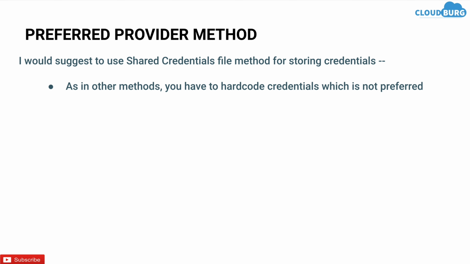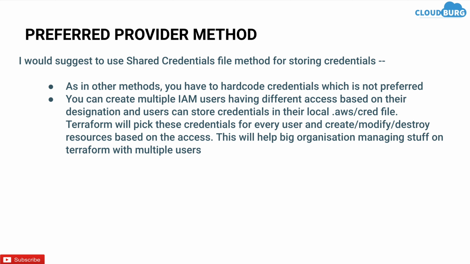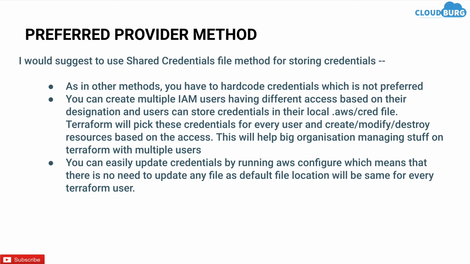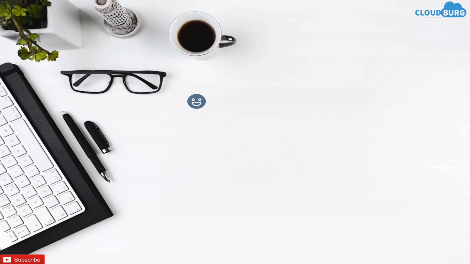So why the shared credential method? As in other methods, you have to hardcode credentials, which is not preferred. You can create multiple IAM users having different access based on their role, and users can store credentials in their local .aws/credentials file. Terraform will pick these credentials for every user and create, modify and destroy resources based on their access. This will help big organizations managing stuff on Terraform with multiple users. You can easily update credentials by running aws configure, which means that there is no need to update any file as the default file location will be the same for every Terraform user.